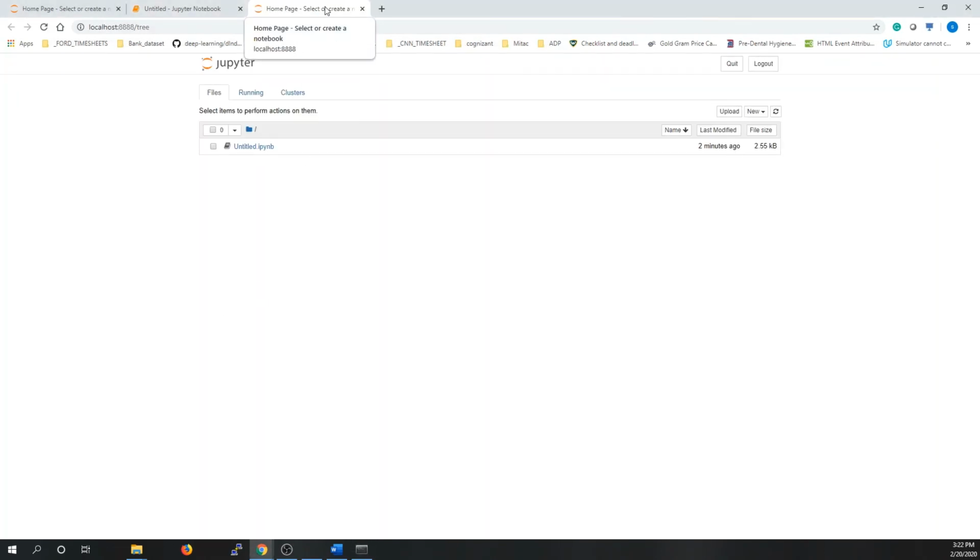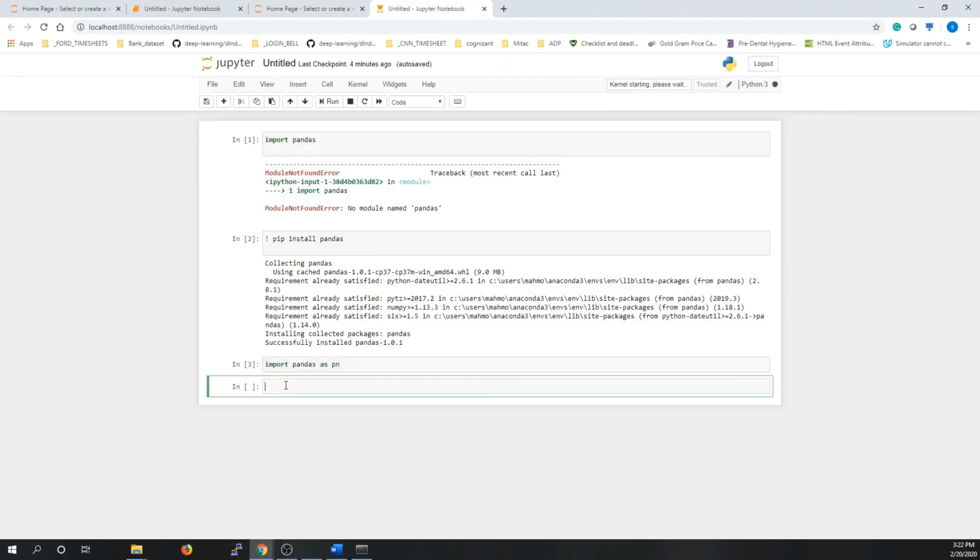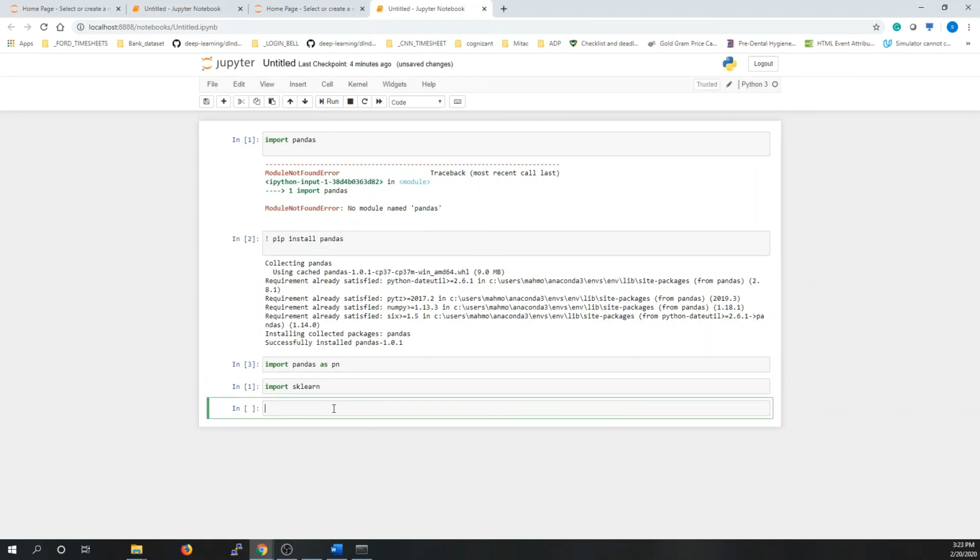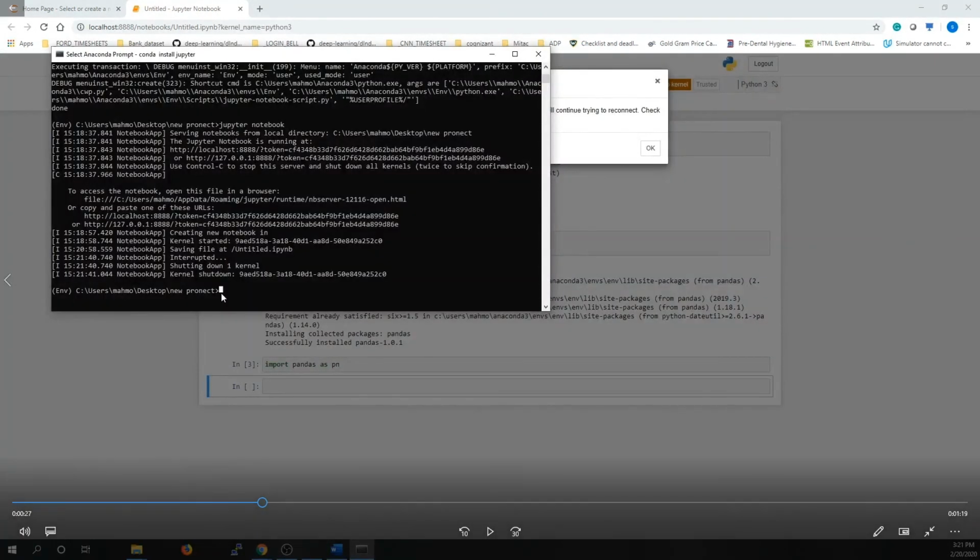So we can run Jupyter now. By running Jupyter, it's going to open another home page, and here is our project, which is unnamed till now. We can say import sklearn and run this cell. And it's working. This means that the scikit-learn library is installed. Now you are ready to start your first machine learning project. Thank you very much. Bye.